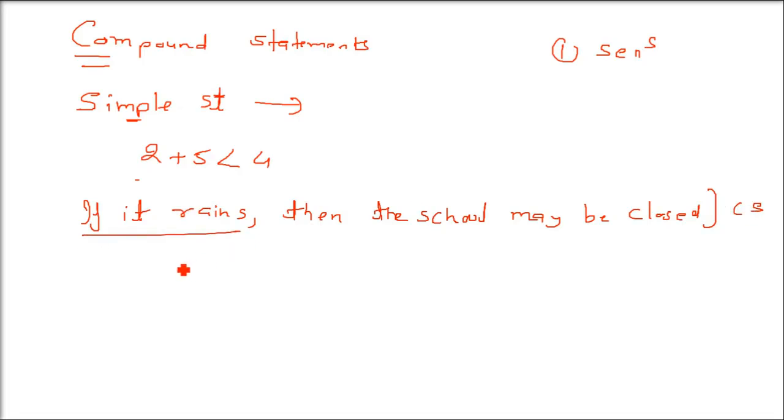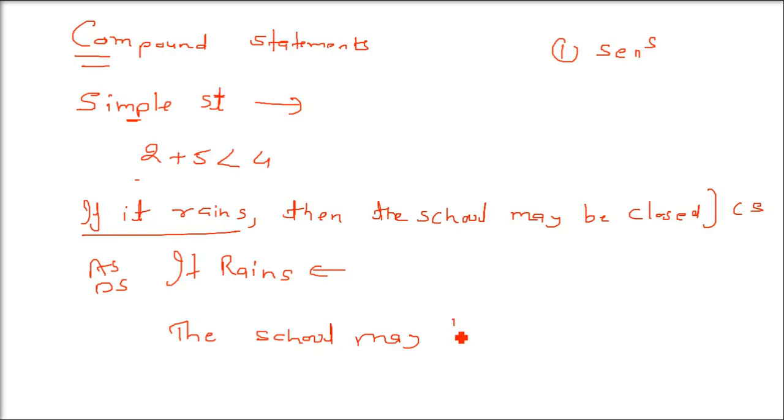What are these two simple statements? It rains. This is one statement because it is giving you some meaning. It rains, so it's an assertion, a declarative sentence. The second is the school may be closed. Now I have taken two statements from a single statement. So a statement that is a combination of two or more simple statements is a compound statement or a compound proposition.